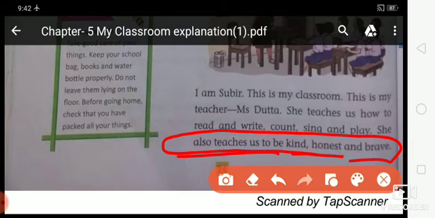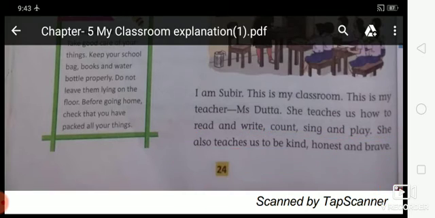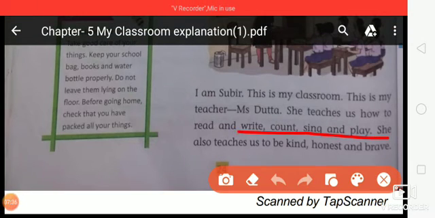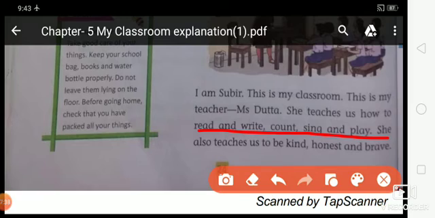They also teach them good habits, the right values. Teachers also teach their students the right values for life, the good habits. Is that clear? So here, as Amit is saying, my teacher not only teaches me to read and write, to count and sing and play, but she also teaches us to be kind, honest and brave, okay?